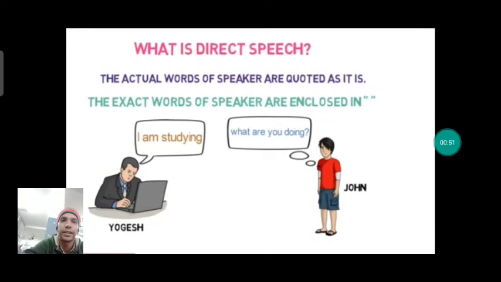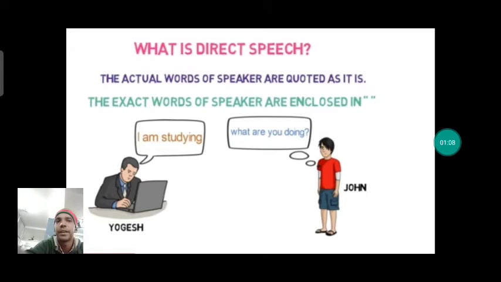Children, you can see this image. One boy is there who is wearing a red t-shirt and half pant with slippers. He is coming to his father and the father is asking, what are you doing? So he is saying, I am studying.